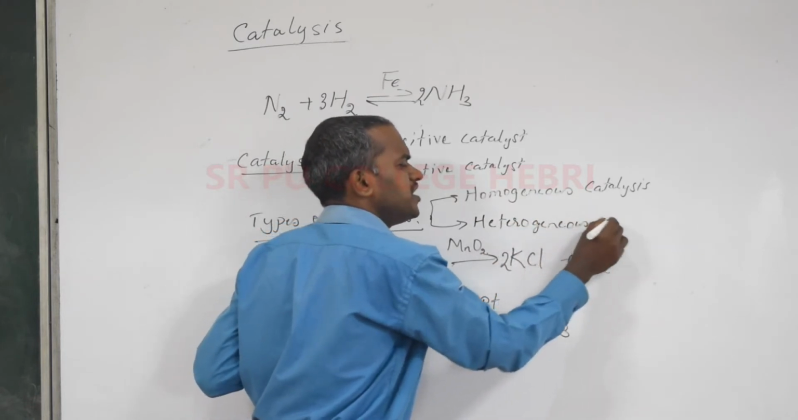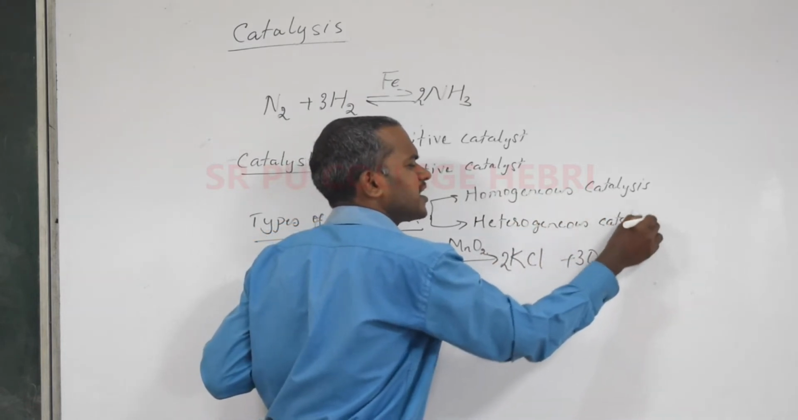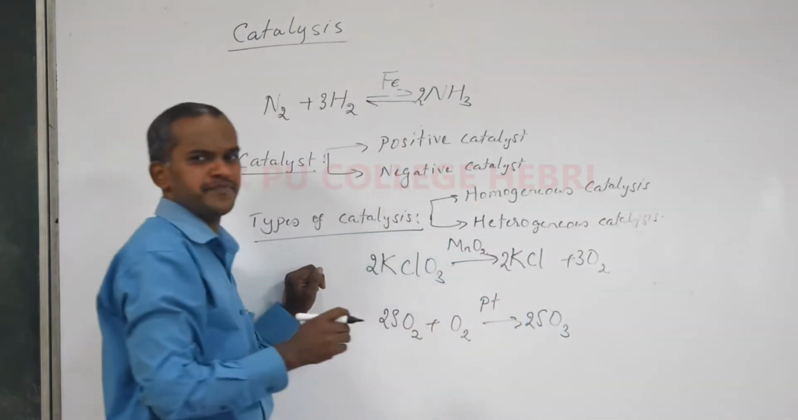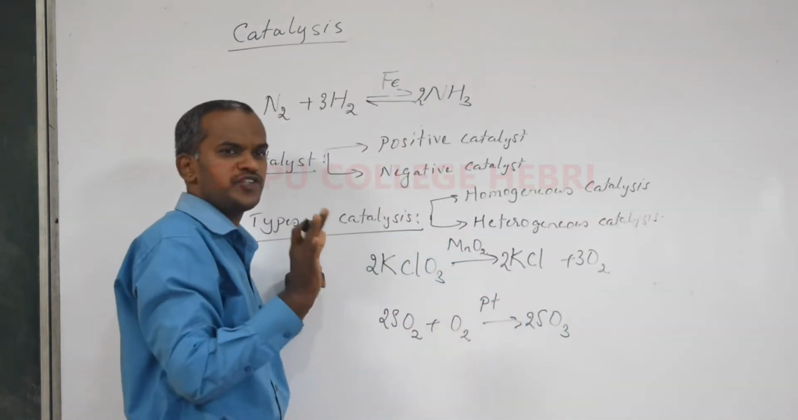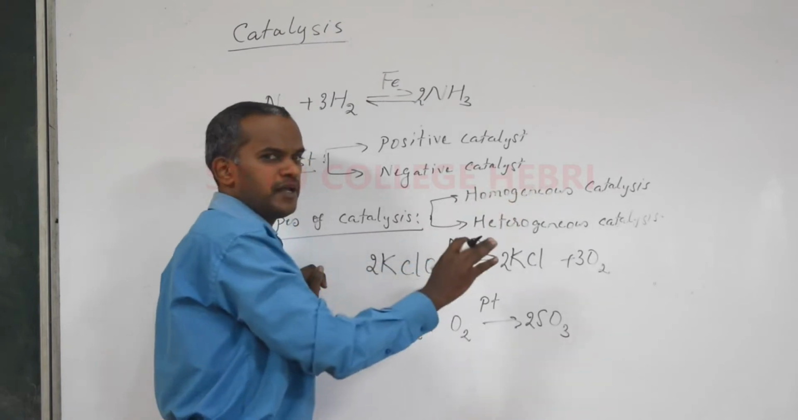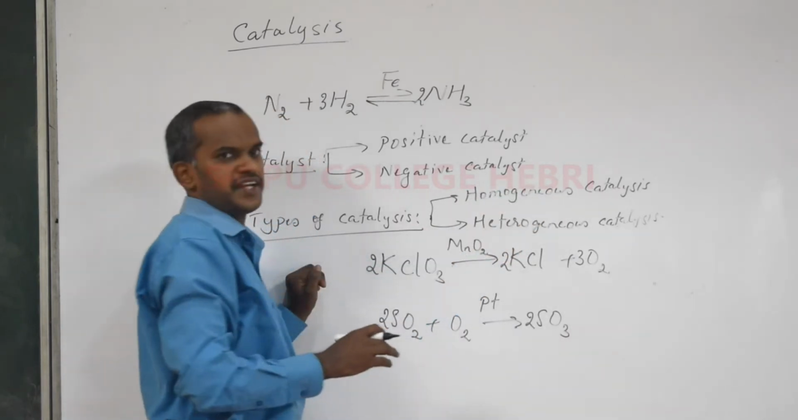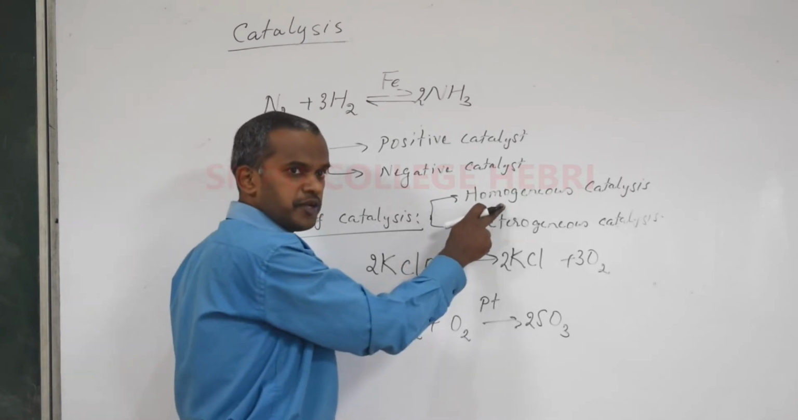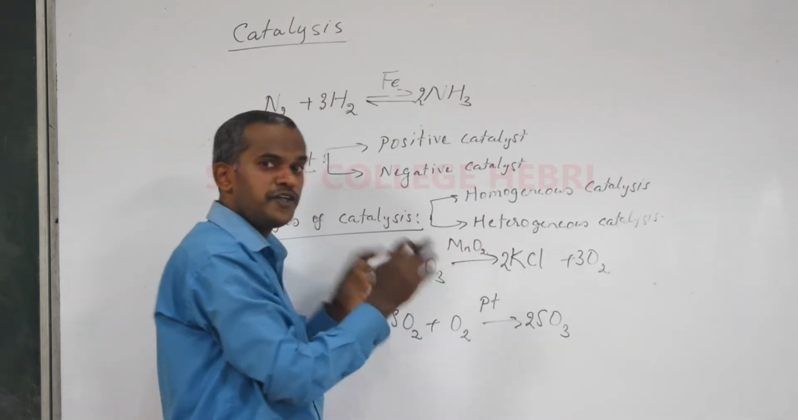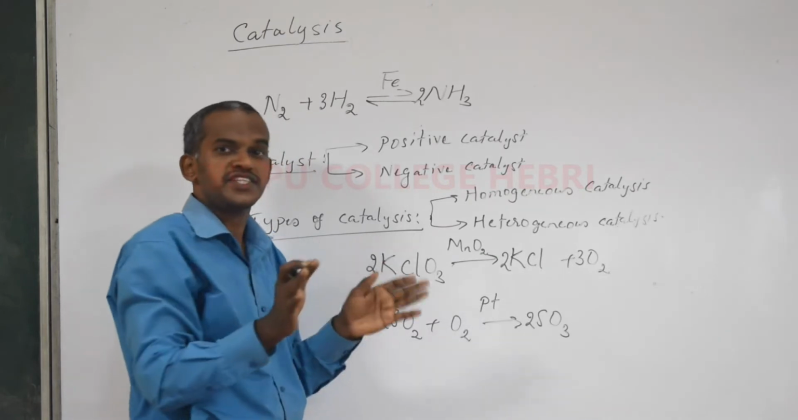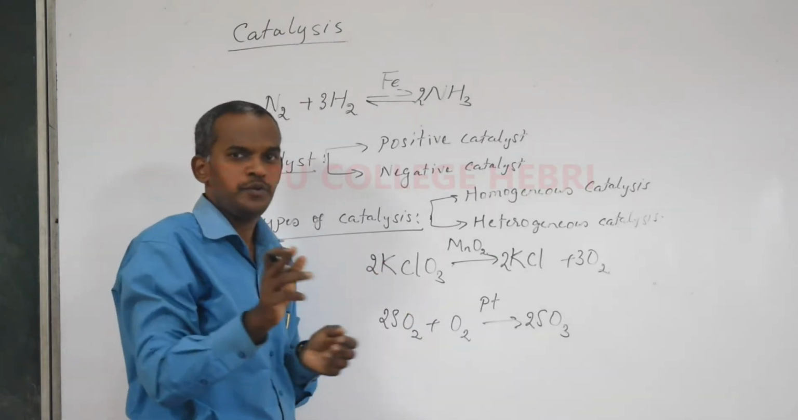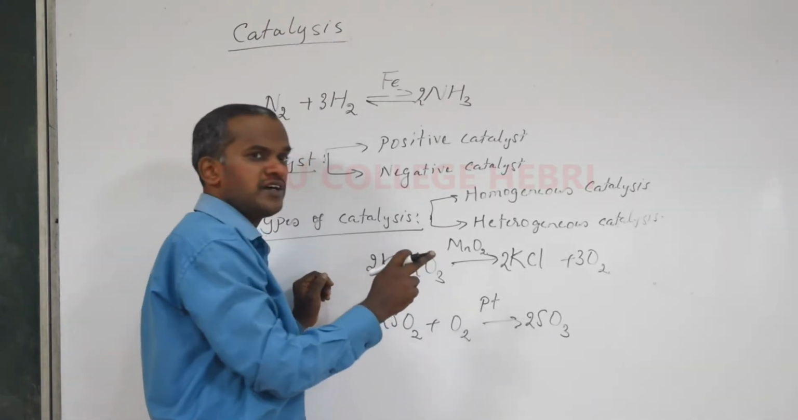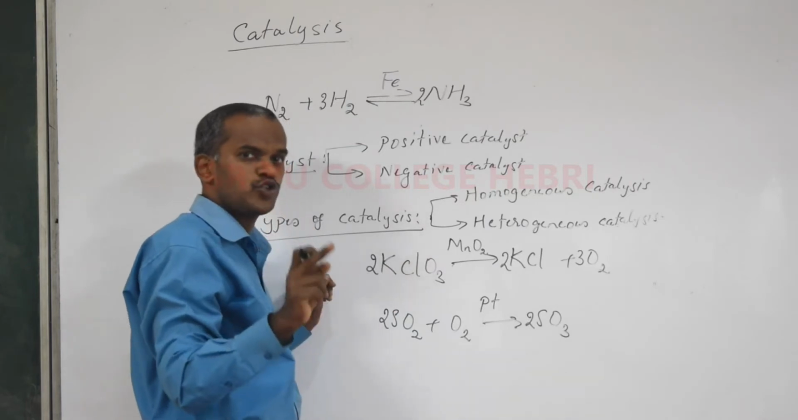Homogeneous and heterogeneous catalysis. The two types of catalysis usually ask for 2 marks: definition and an example. What is homogeneous catalysis? Give an example. Or explain heterogeneous catalysis with an example. When it is asked for 2 marks, you write a definition which carries 1 mark and an example with the catalyst. Don't just write a reaction, because I told you catalysis includes the catalyst also.